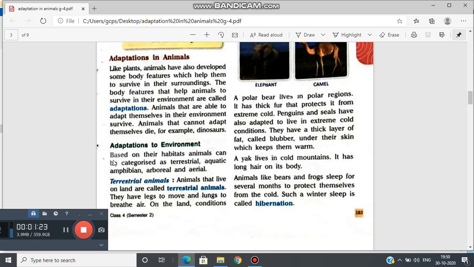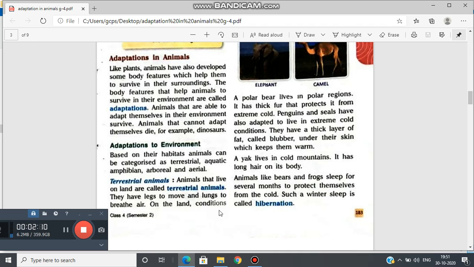Adaptation to environment. Based on their habitats, animals can be categorized as terrestrial, aquatic, amphibians, arboreal, and aerial. Okay, now we will read about these categories in detail. First is terrestrial animals. Animals that live on land are called terrestrial animals. They have legs to move and lungs to breathe air. Terrestrial means relating to the earth or growing on land.